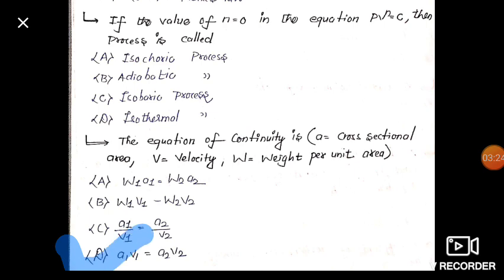Friends, continuity means no breakdown. It means our flow at inlet is equal to flow at outlet. If any flow is entering our system, then the rate of flow at inlet must be equal to the rate of flow at outlet, that is, no accumulation of mass in the system.